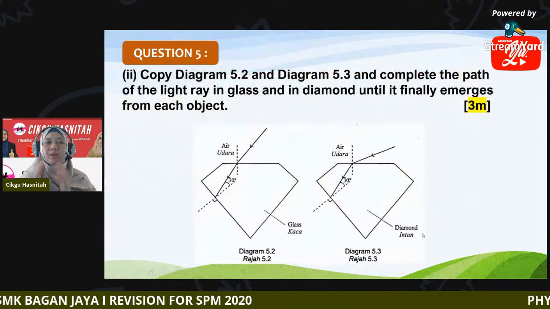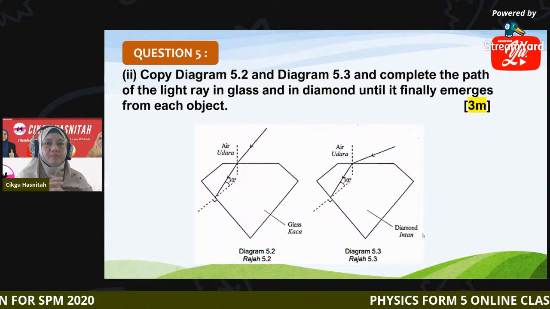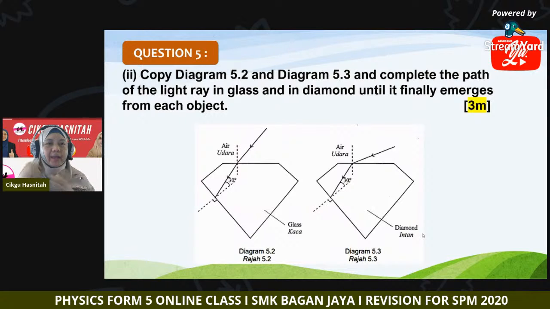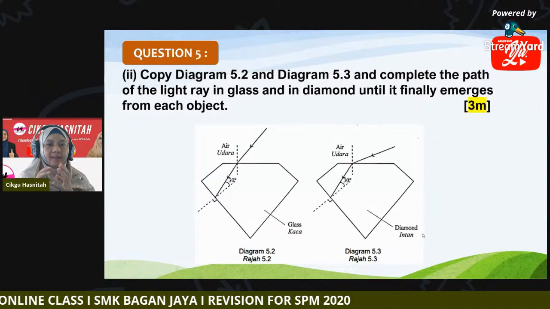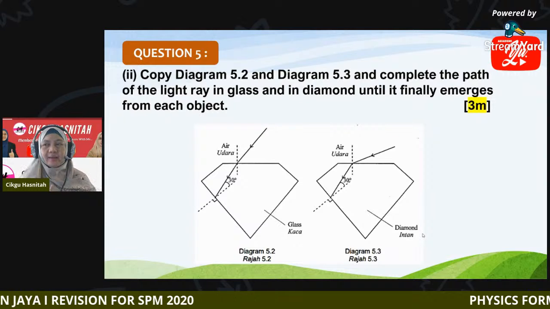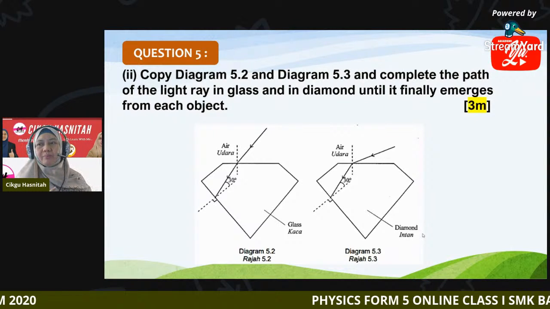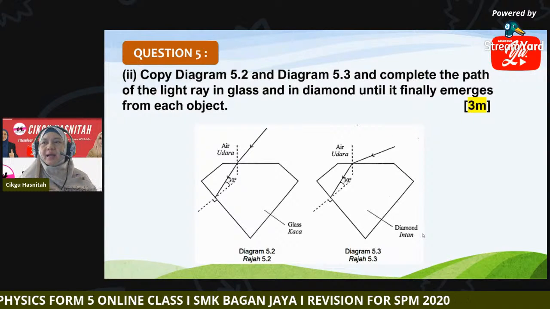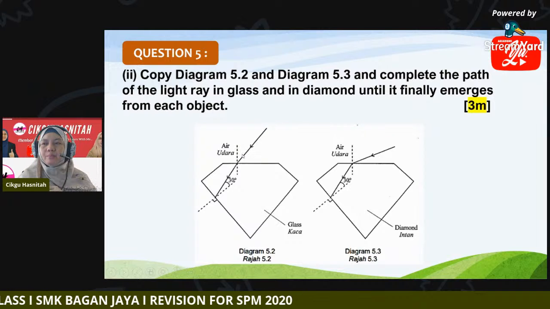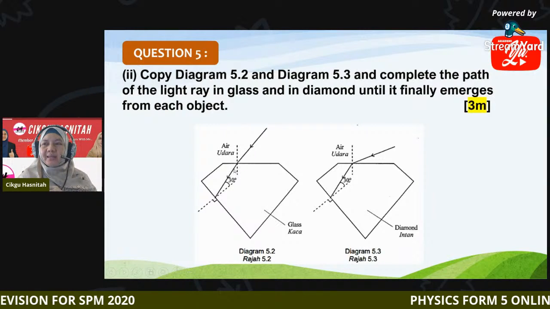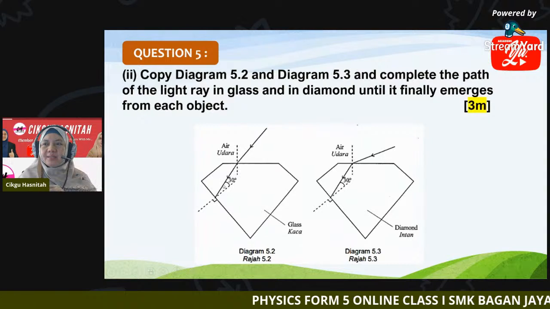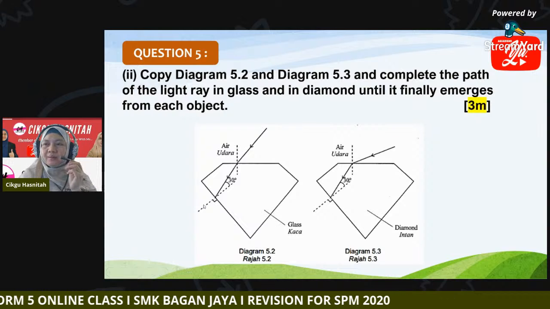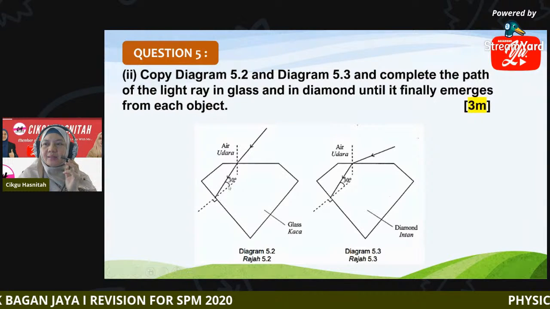Next, we have to draw the ray diagram for both glass and diamond. What happens as the light enters both glass and diamond? Look at the first diagram, 5.2. Can you try to draw the ray diagram for glass? Now the light is entering at this point, and inside the glass, this is the angle of incidence as it moves from the glass towards the air. So the angle of incidence here is 30 degrees.